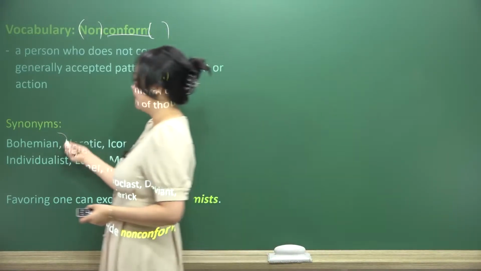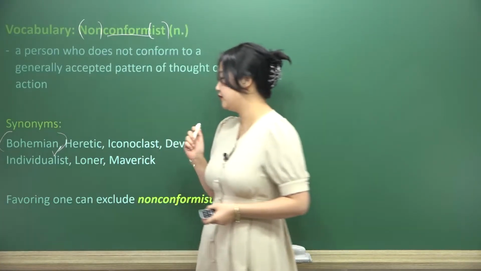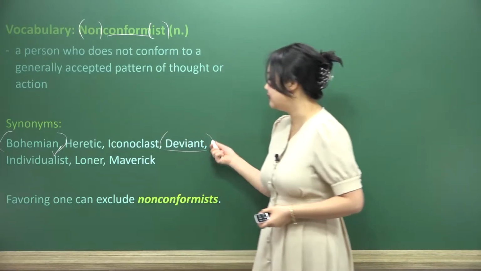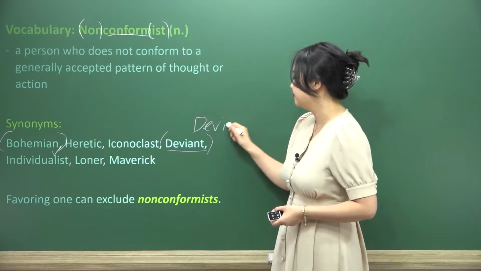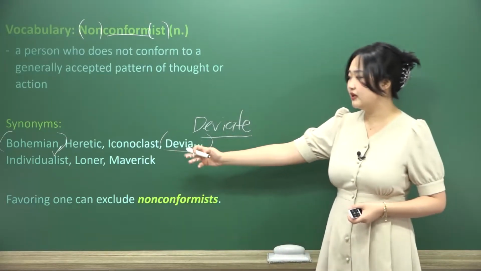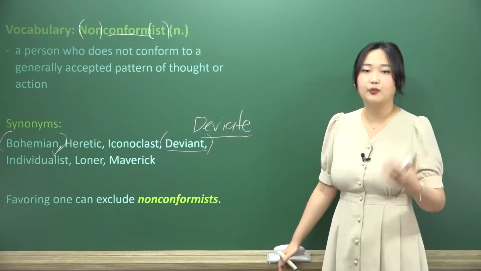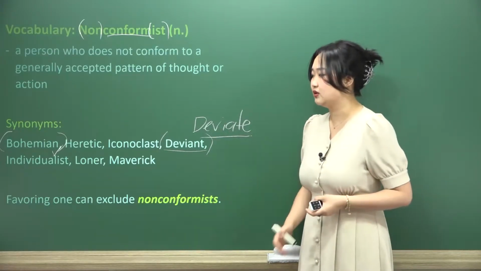Whoa, look at that, you guys. We have a word that we've seen before. This should not be something that we are confused by. Additionally, we have the word deviant. This means to deviate from something else. To deviate is to go off track. So we can also see it like this. We have the word individualist, talking about oneself, not in an egotistical way, like not putting yourself first, but standing apart. You can also use the word individualist.